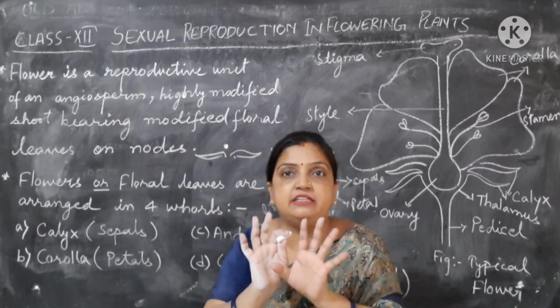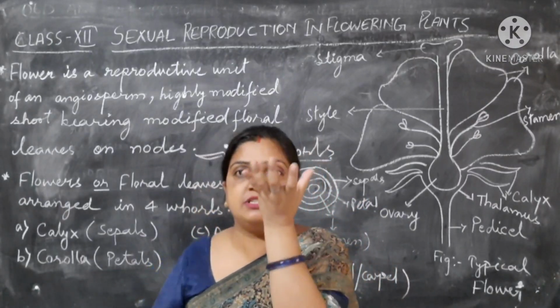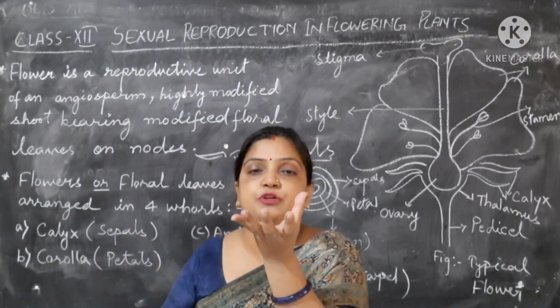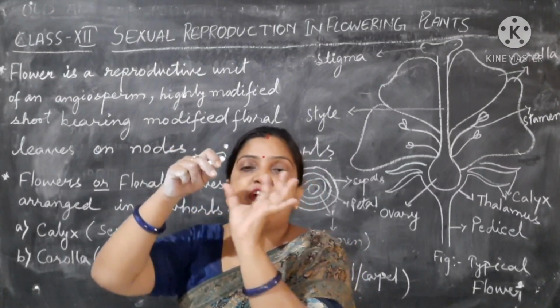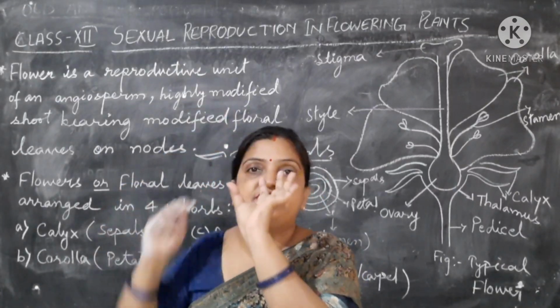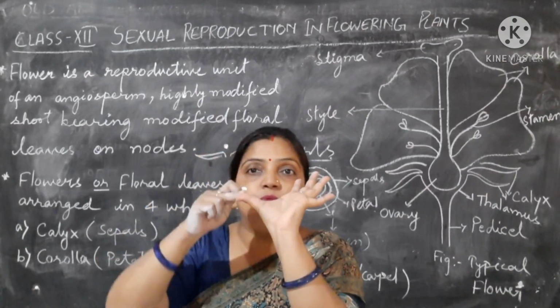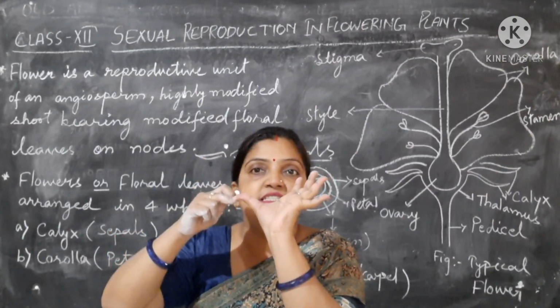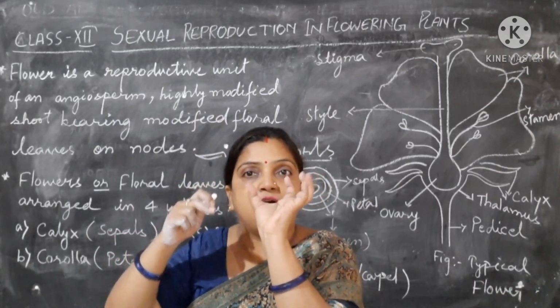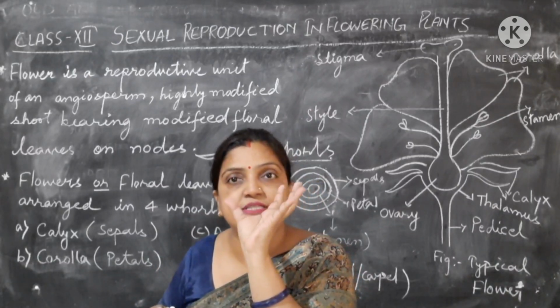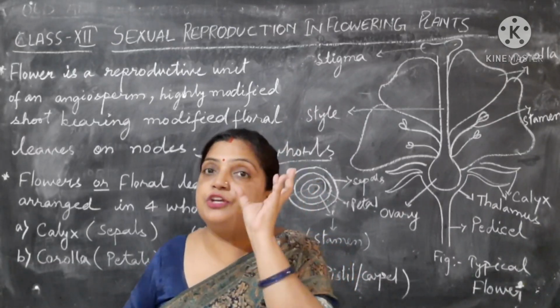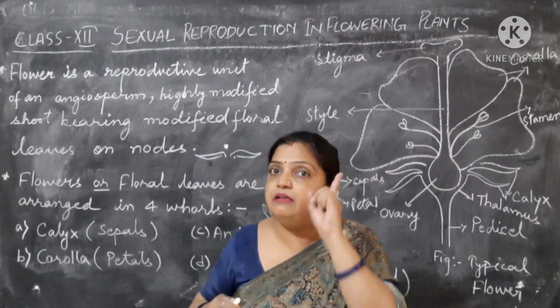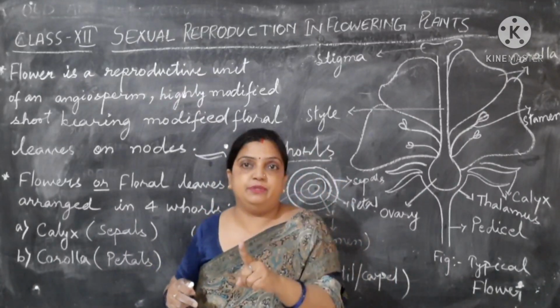When we talk collectively, suppose this is a flower protected by 5 sepals, 1, 2, 3, 4, 5, then one unit is called a sepal, but all the sepals together are the calyx. So the single unit of calyx is the sepal.